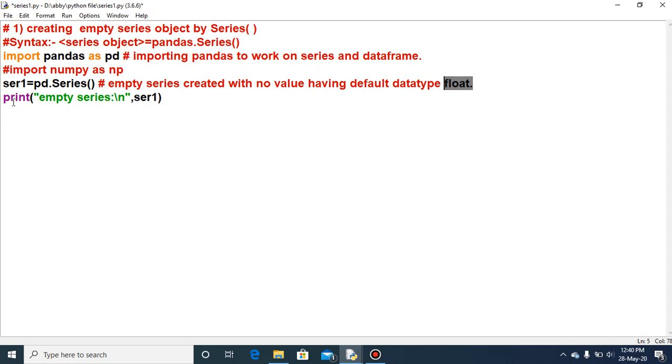And I want to display ser1 here. ser1 is the name of the series. This series will not contain any value, but when you see the output, it will show you the empty series as well as the data type. So I just want to run this program. Let's execute this one.